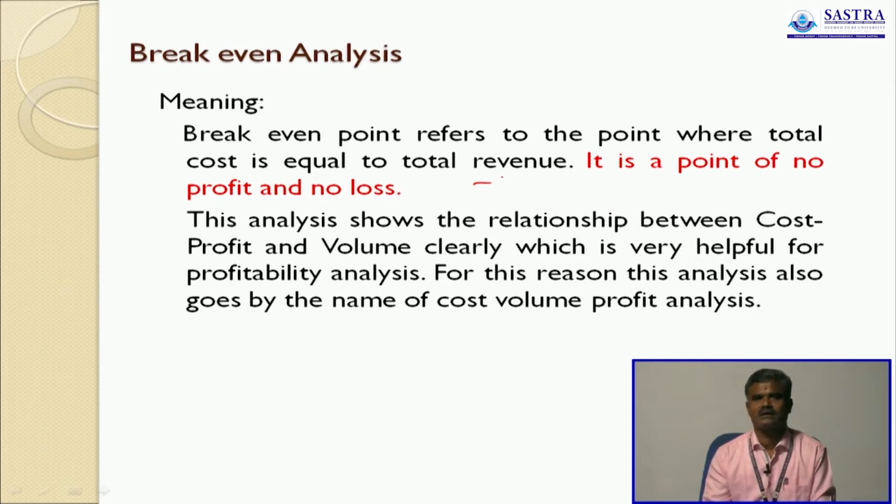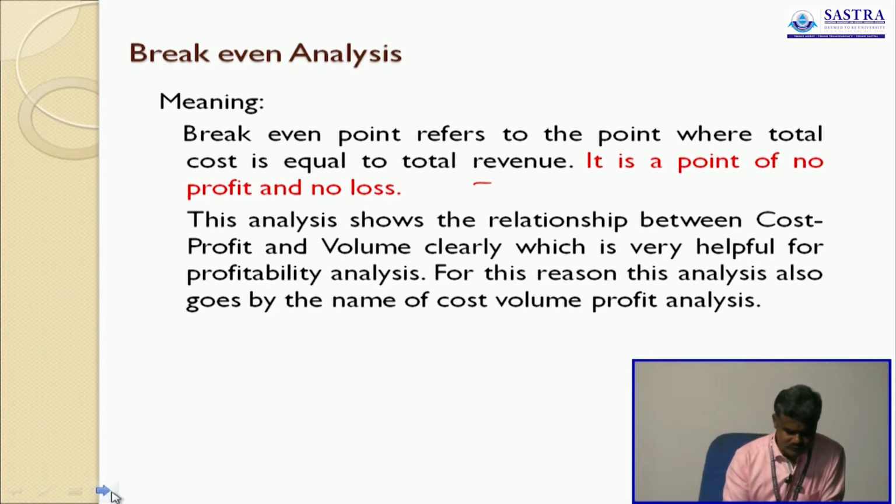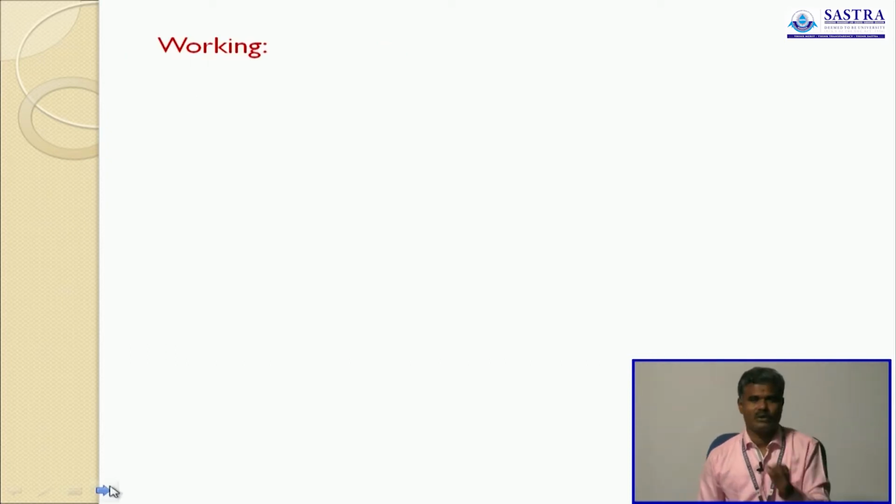Already I told you there are four key factors available: contribution, PV ratio, BEP, and profit. These are the key factors available in the marginal costing technique to take a decision. As managerial personnel, you have to take some managerial decisions from time to time. At that time, you have to apply this logic, these key factors. Definitely it helps you to take the appropriate decision. Okay, now we shall move to the break-even point analysis.